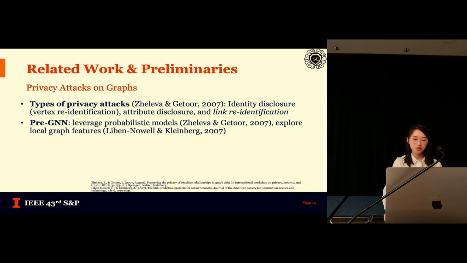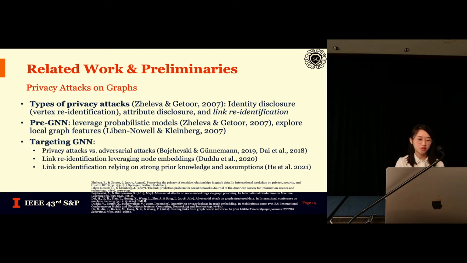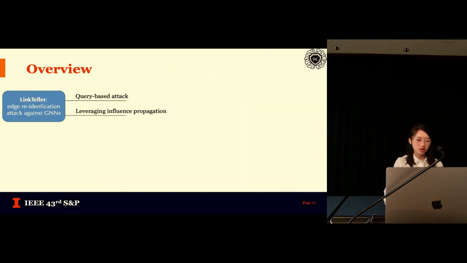There are a few works in the pre-graph neural network era that use either probabilistic models or explore local graph features. But after the graph neural networks came into play, there are a lot of adversarial attacks on graphs, but not many privacy attacks. The existing works either operate on the node embedding level or require very strong prior knowledge on the attacker's knowledge and their assumptions. So our challenge here is to design attacks on black box graph neural network APIs with minimal assumptions on attackers' knowledge.